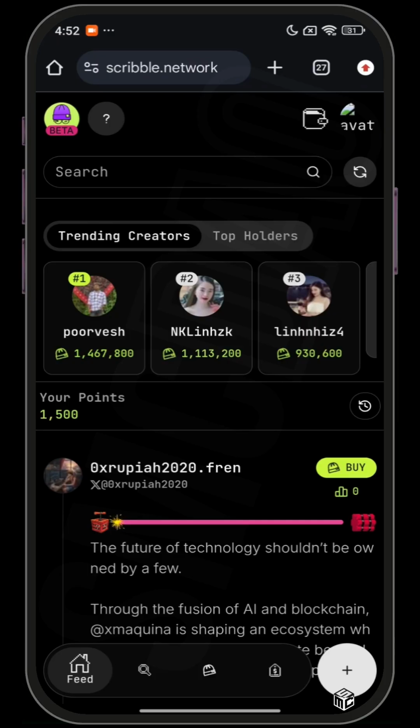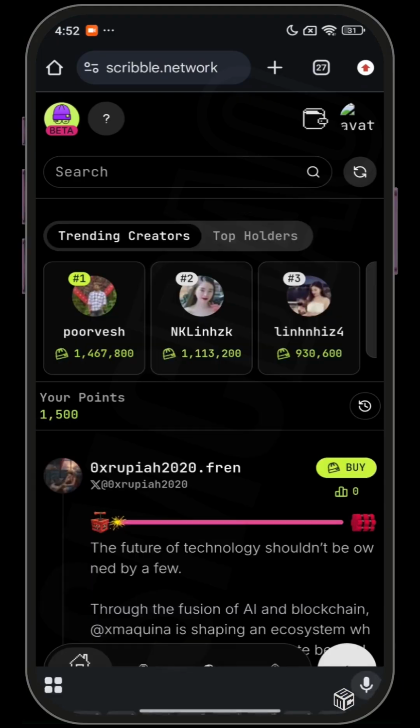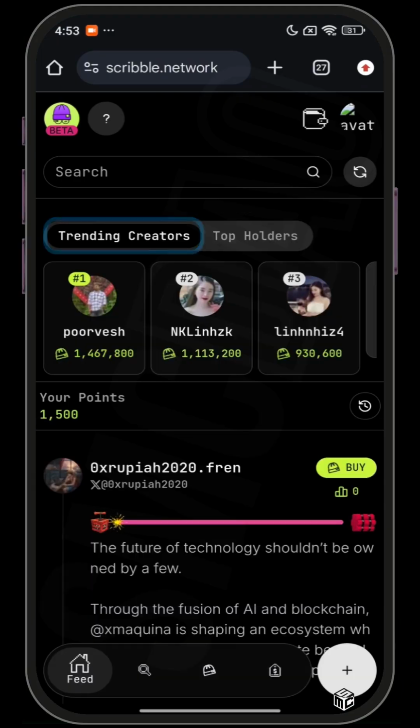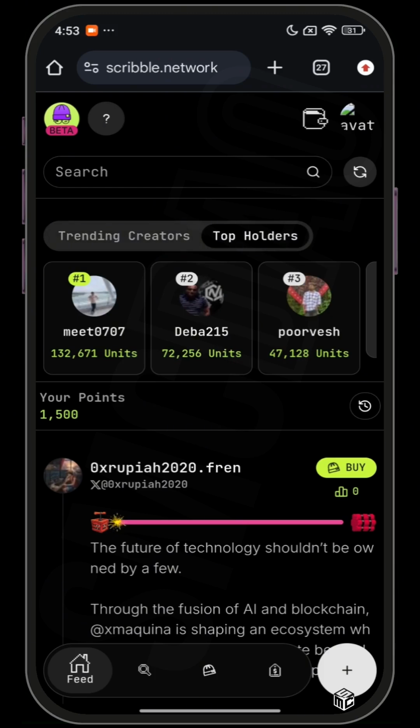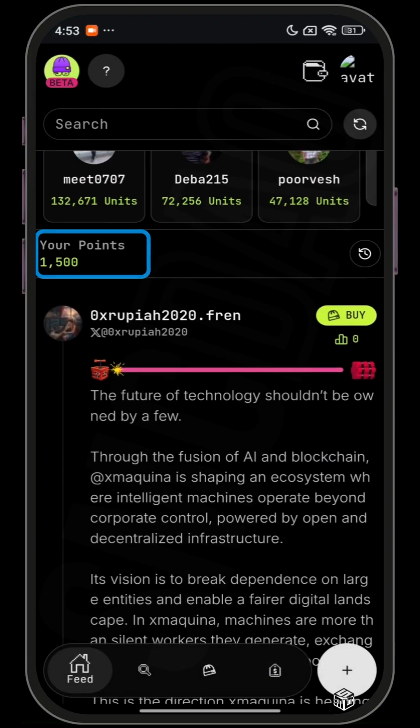Let's do a quick walkthrough of the interface. At the top we have the search bar. You can use it to search for content. Trending creators are top active creators based on recent engagement quality and points earned from posting and grants. Top holders rank users by how many units they hold. Units are like on-chain holdings or investments in creators or posts. When you create an account, you get 1,500 points. You can see my points here.